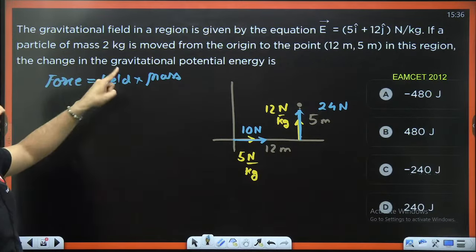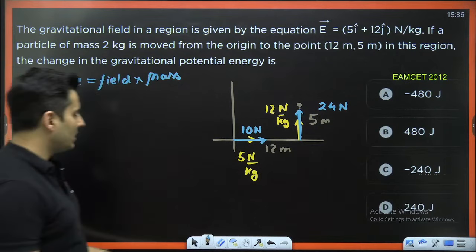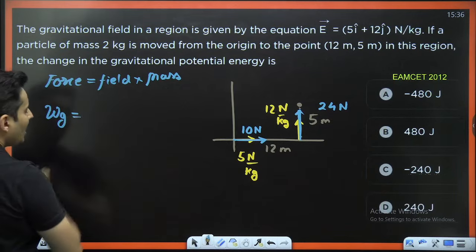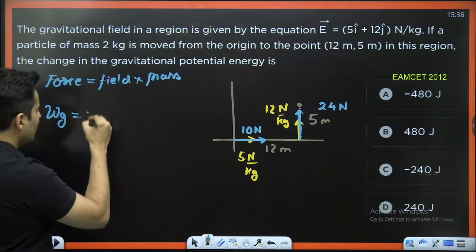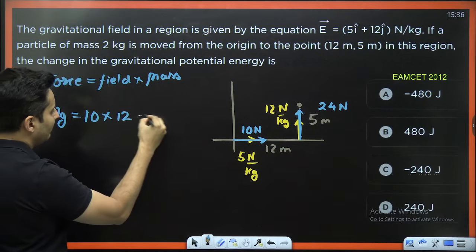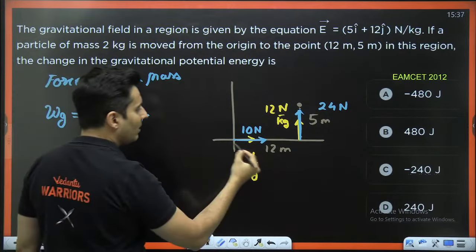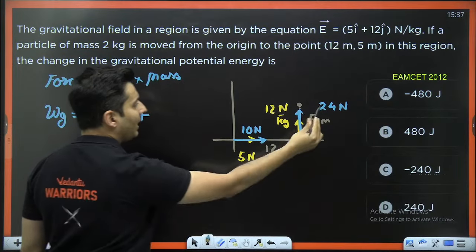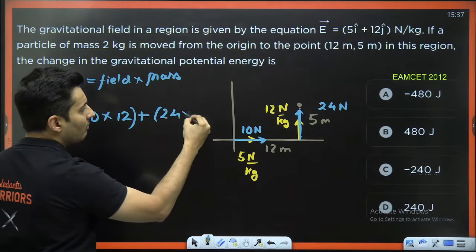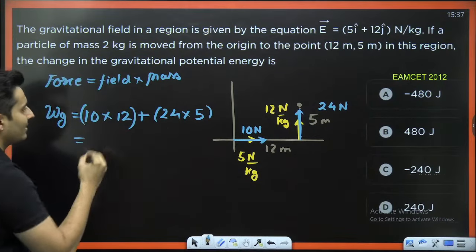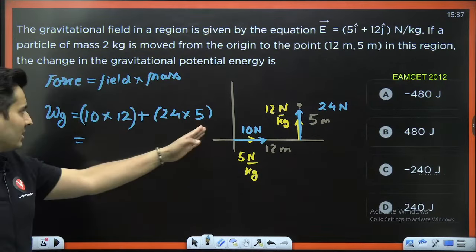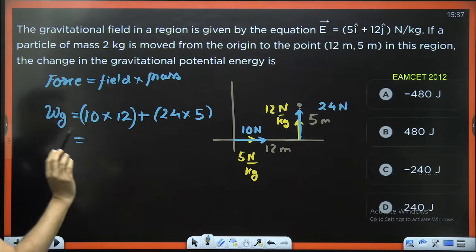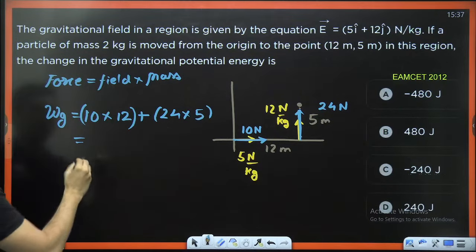So the change in the gravitational potential energy. Let's find out the work done by the force, the work done by gravity. Remember, work is force into displacement. So it will be 10 Newton multiplied by 12 meter displacement, work done in the x direction. In the y direction, it will be 24 multiplied by 5. Is that right, everyone? So this is 120, this is 120. So this is just going to be correct, right? 240, 120, yeah, 120, 120.